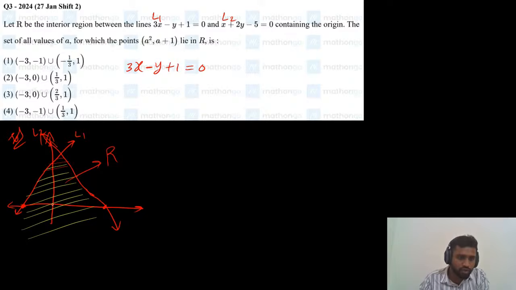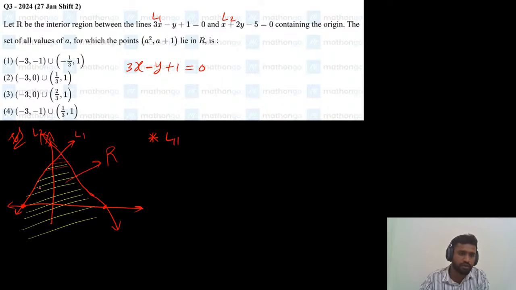So with respect to L1, the origin and the given point lie on the same side of the line L1, and with respect to L2 also, the origin and the given point lie on the same side of L2. So what is the condition for two points to lie on the same side of a line? The condition is to just substitute those points.